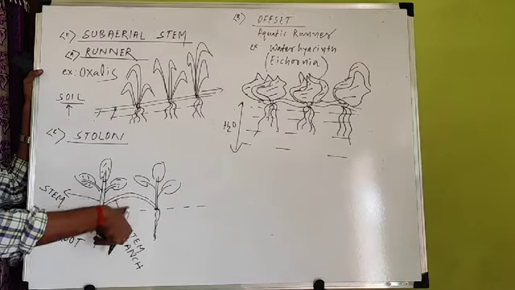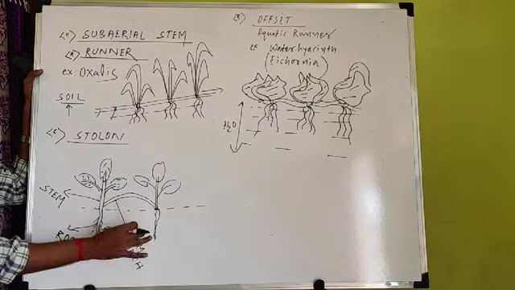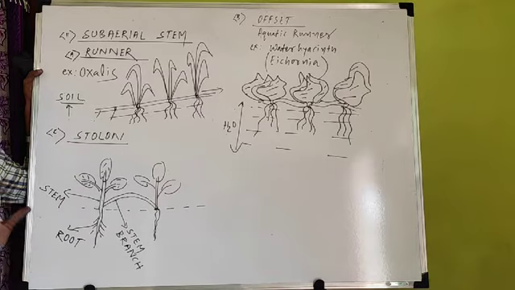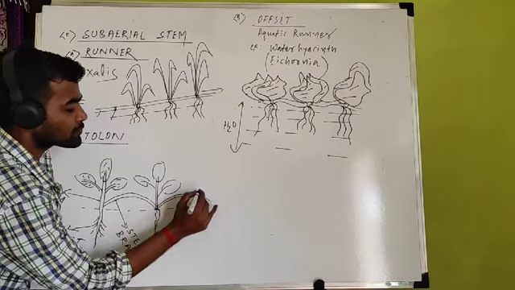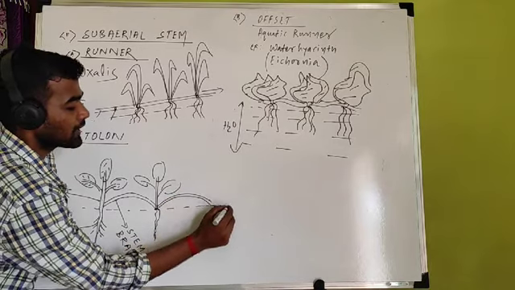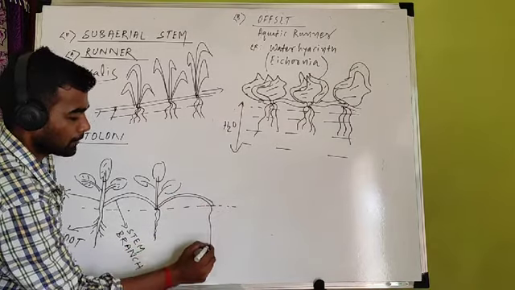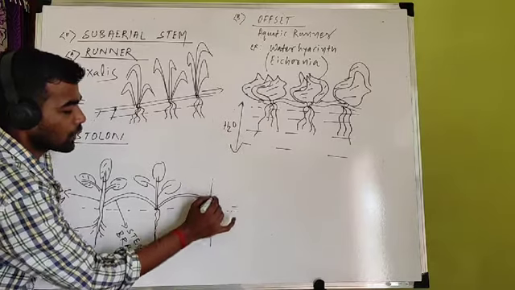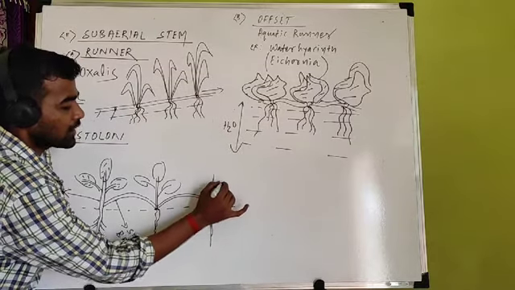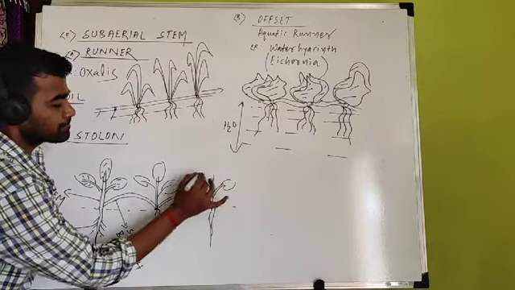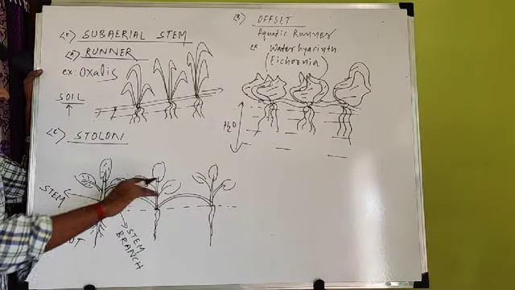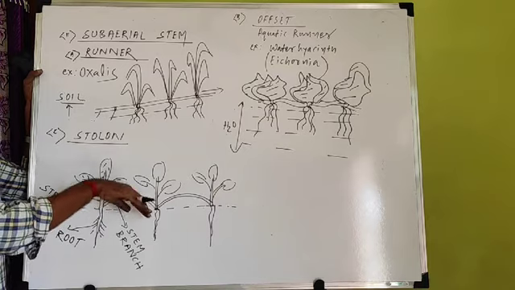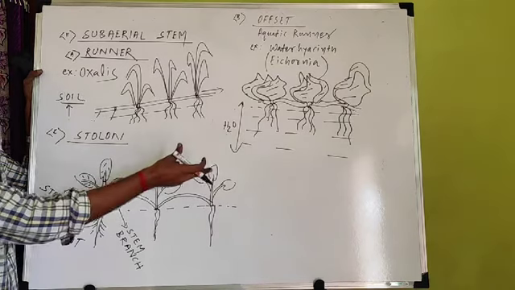Now you can cut the connection. This connection you can easily cut. It is an independent plant. Same thing happens from this. Also another branch develops. When this branch gets connected to the soil, from the lower side root develops, upper side stem develops, and these are the leaves. So like that, when the plant grows by this curvature, the stem branches touch the soil, and a new plant develops.